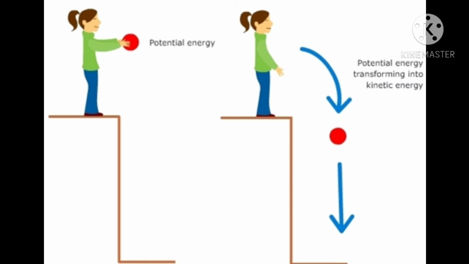In this picture also you can see how potential energy transforms into kinetic energy. The girl holding a ball, standing at a height, has potential energy, but when she throws the ball, it falls down and the potential energy gets converted into kinetic energy.